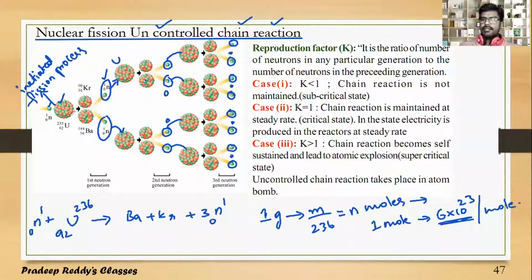Once we have initiated the fission process, it is going on. It's not stoppable. Such a continuous reaction which is taking place is said to be an uncontrolled chain reaction. This is uncontrollable because there will be an Avogadro number of uranium nuclei in one sample. Therefore, this process goes on continuously with the release of an enormous amount of energy.